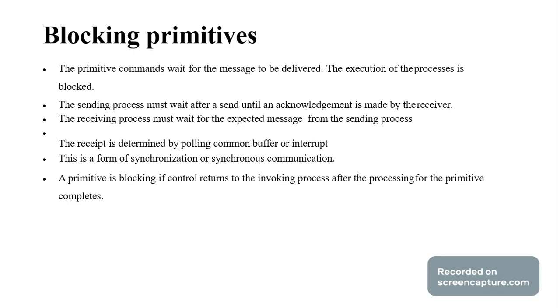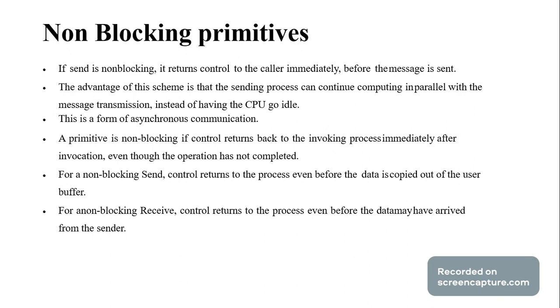Blocking primitives. The primitives wait until the message is delivered, and the receipt determines the buffer is interpreted. A non-blocking send returns control to the caller immediately, returning control of the processor even though the data is copied from the user buffer. A non-blocking receive returns control to the processor even before the data may have arrived from the sender.